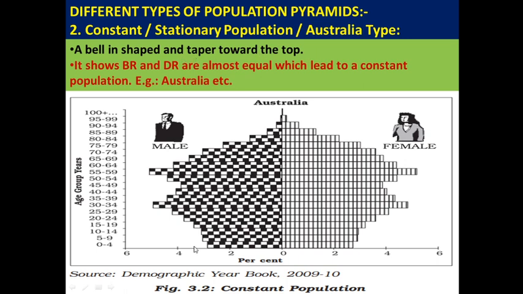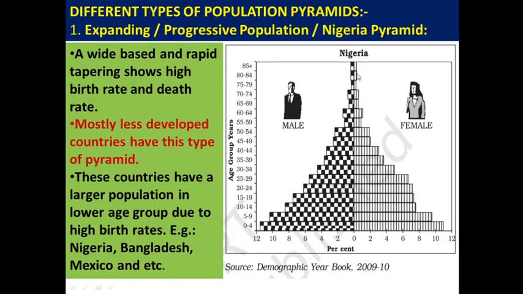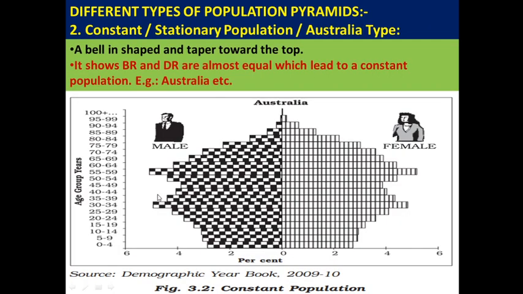tapered toward the top. So tapered means it is tapering slowly. So here, rapid tapering, right? So here tapering is very, very slow. If we get this type of bell-shaped population pyramid and the taper is very low, it indicates that birth rate and death rate are almost equal.